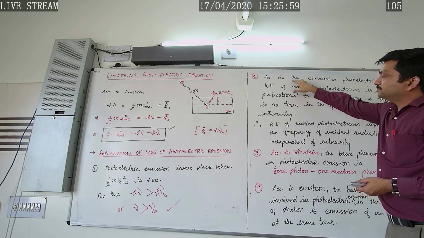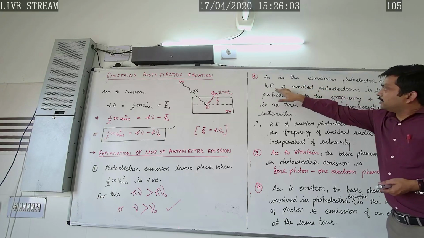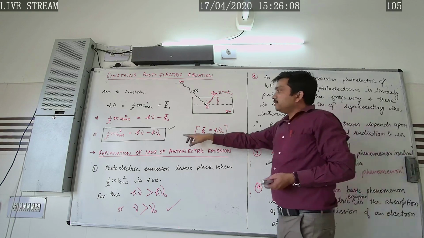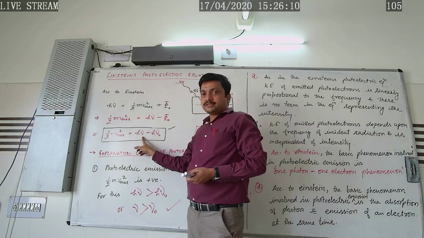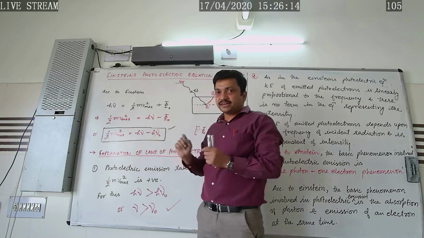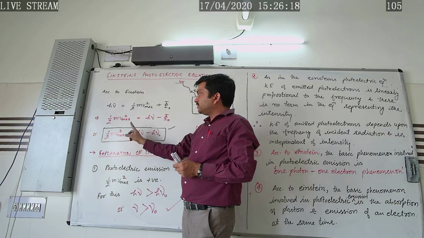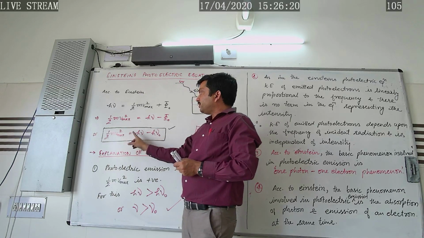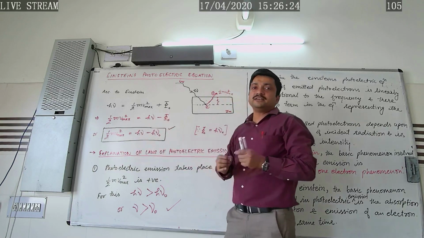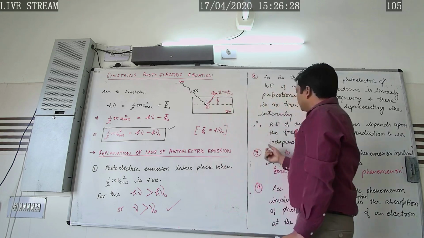Now, in the second case, according to Einstein, the kinetic energy of the emitted photoelectron is linearly proportional to the frequency, and there is no term in the Einstein photoelectric equation representing the intensity. So it verifies the laws of photoelectric emission that kinetic energy of the emitted photoelectrons depends upon the frequency and is independent of the intensity of the incident radiation.